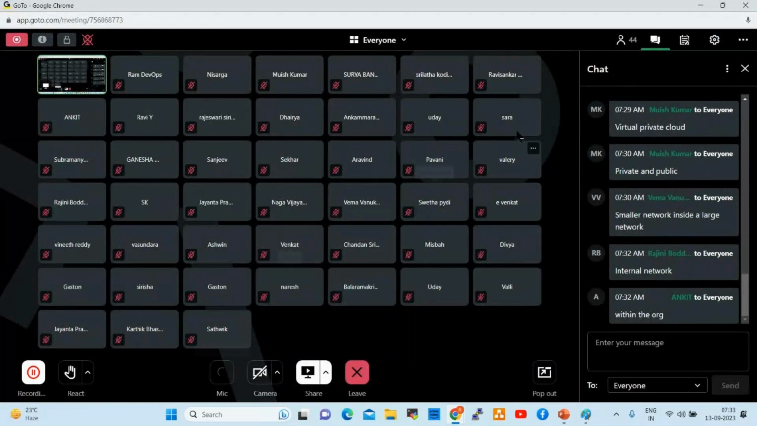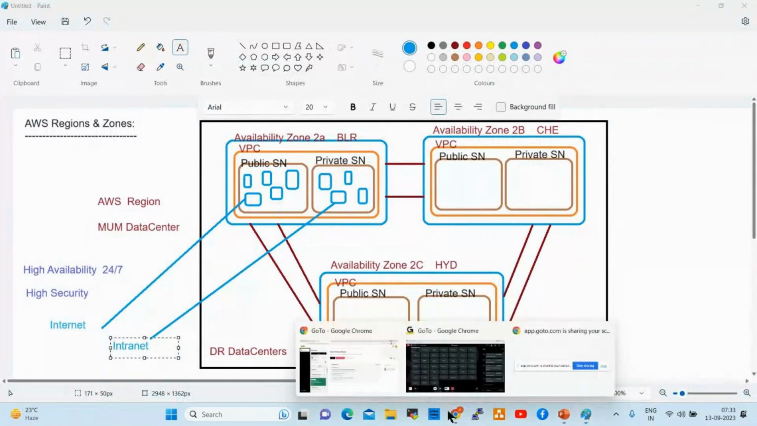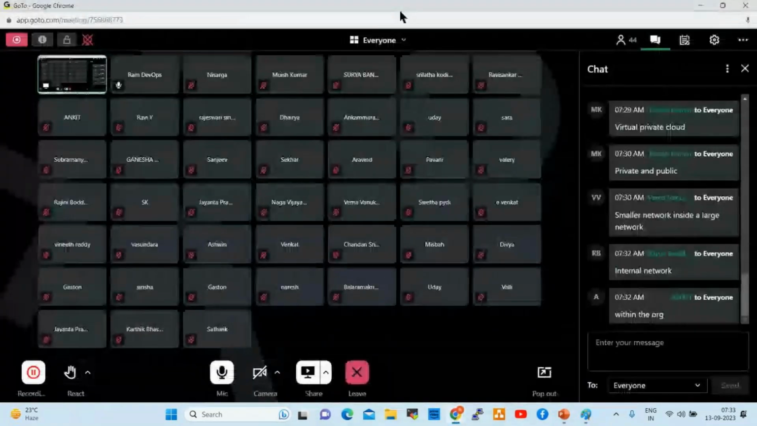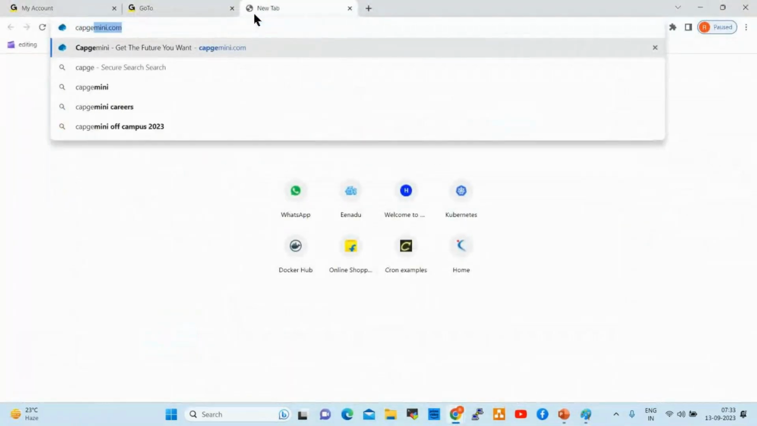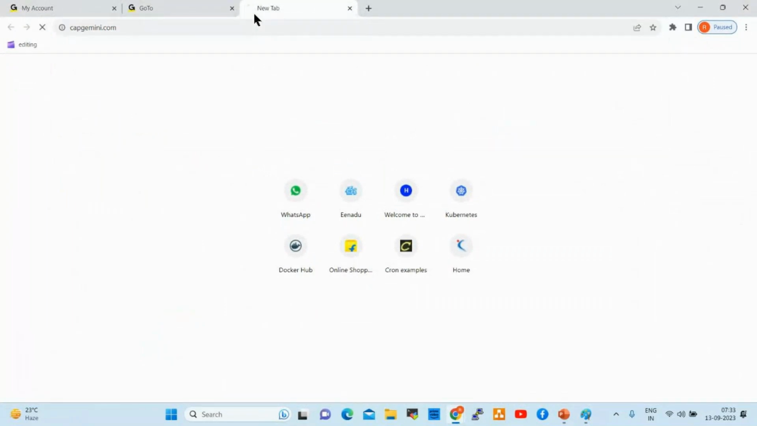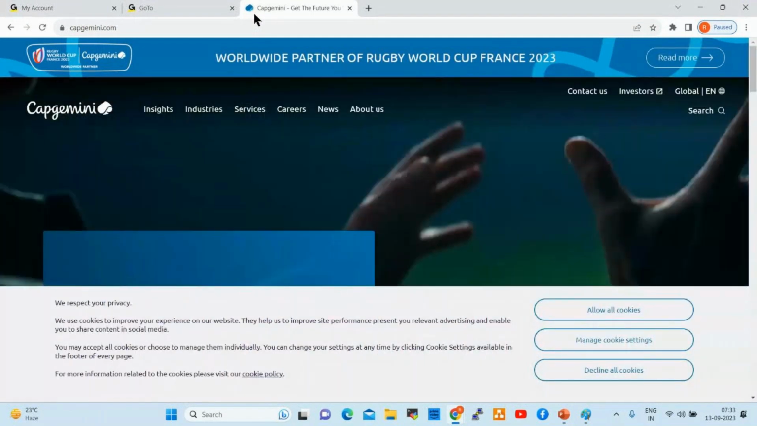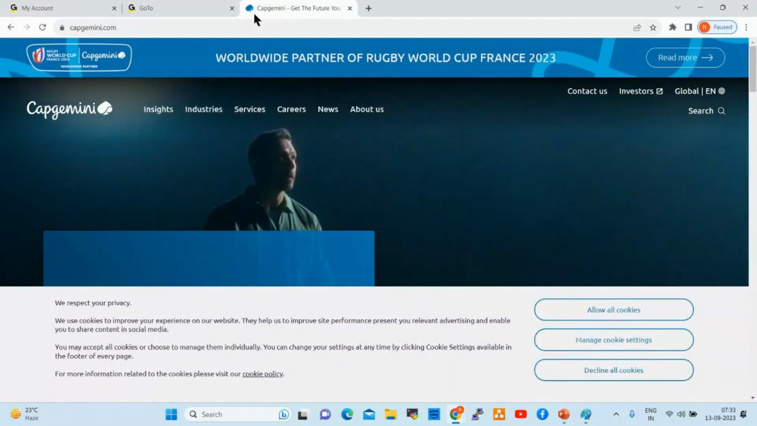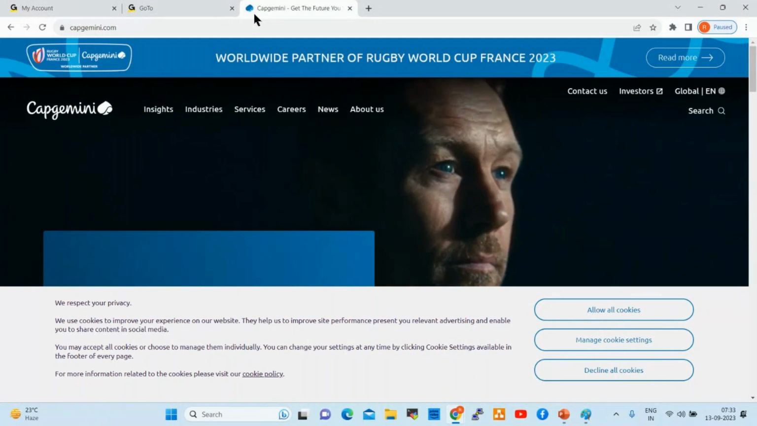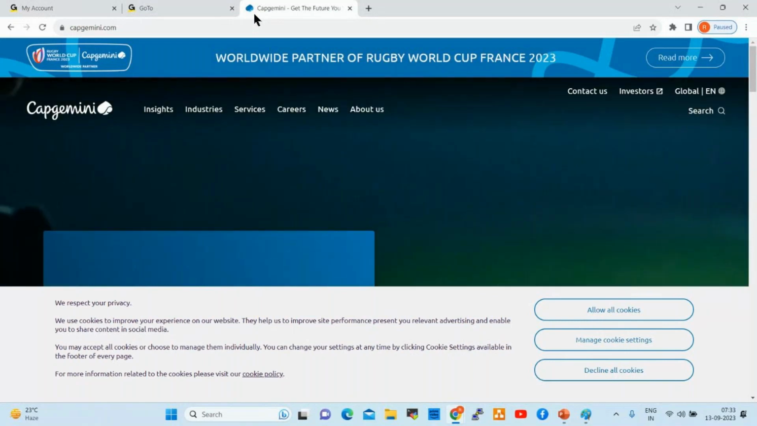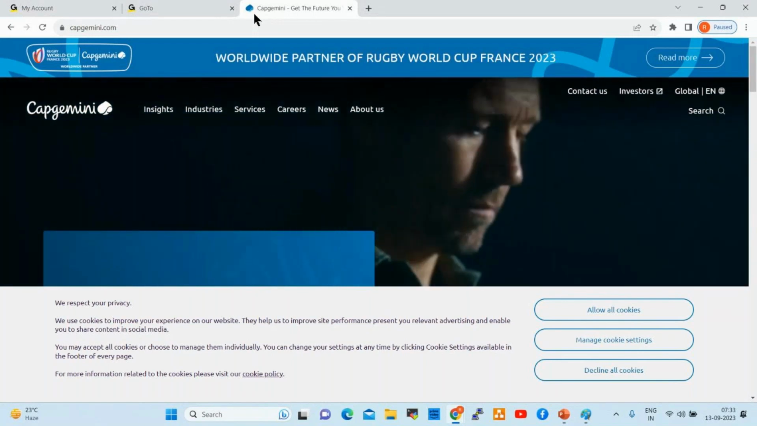Let us take a small example. I'm able to access the Capgemini website through the internet. The website we can access easily. Job portals we can access easily to apply for a job. So through the internet I can access this website. www.wipro.com also we can access.